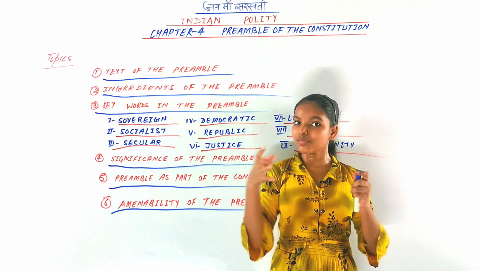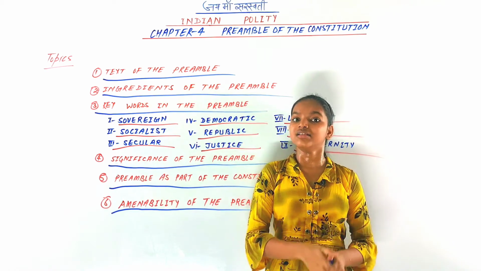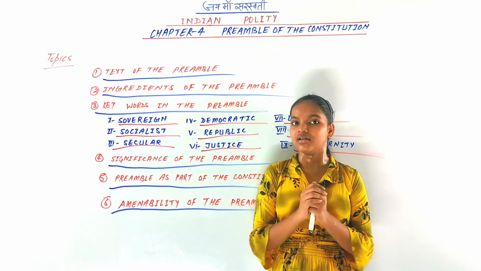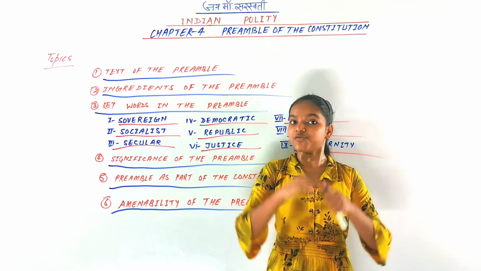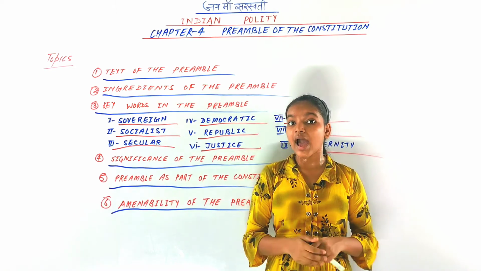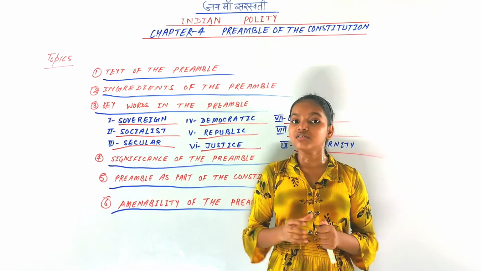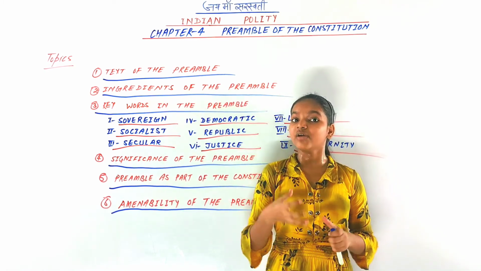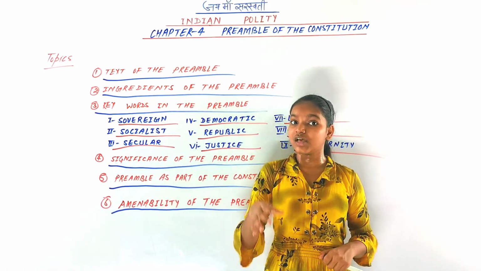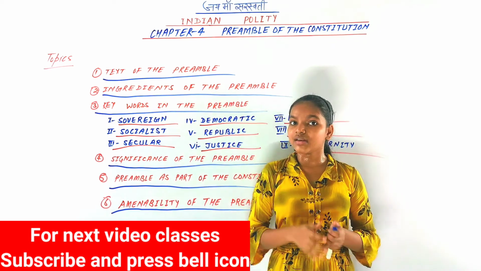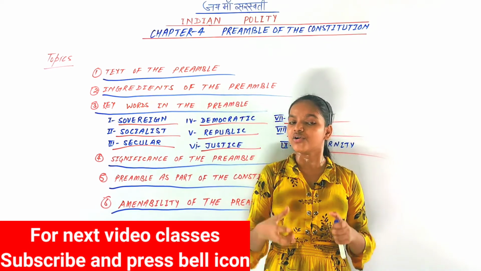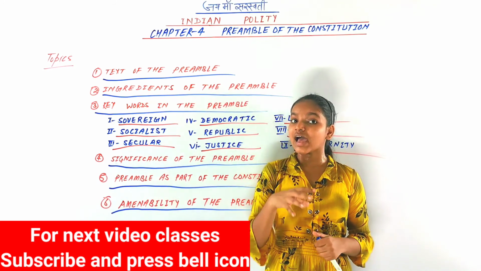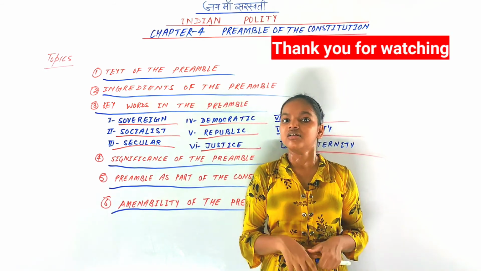So the preamble can be amended, but in all these years it has been amended only once, by the 42nd Constitutional Amendment Act. You can see that the preamble is of high significance, can be amended, and is very valuable. So this is all about the chapter. We have discussed every topic, what the preamble is, its significance, whether it can be amended, and its keywords. I have discussed all topics and subtopics, and I will be covering the next chapters in further videos. So thank you very much.